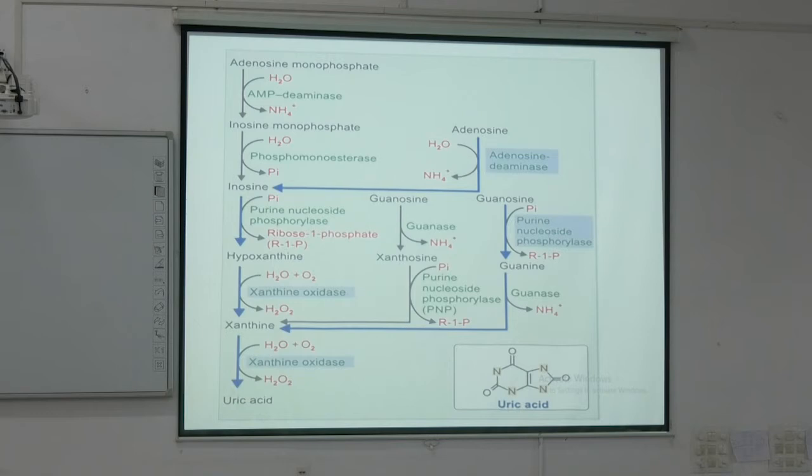So allopurinol will inhibit the xanthine oxidase. After inhibiting, it will form alloxanthine. That alloxanthine again is a potent inhibitor of xanthine oxidase. So synthesis of uric acid will be blocked. Okay.